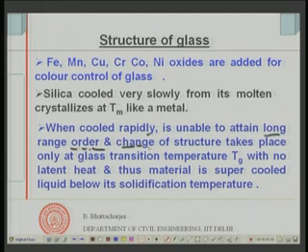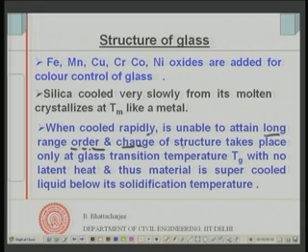This change of structure does not take place at the same temperature, rather it takes place at a lower temperature, as we shall see, and that temperature we call the glass transition temperature. At this point there is no latent heat evolution, and since it is much below the melting point, it is actually supercooled.